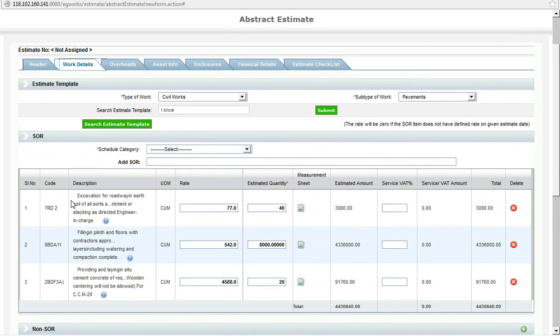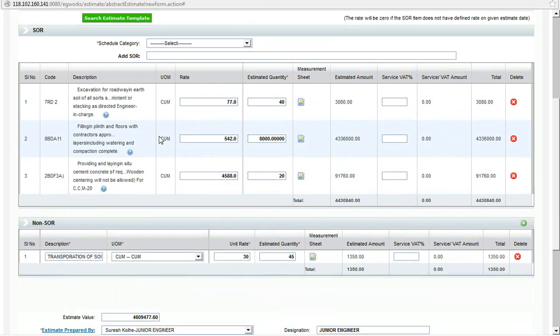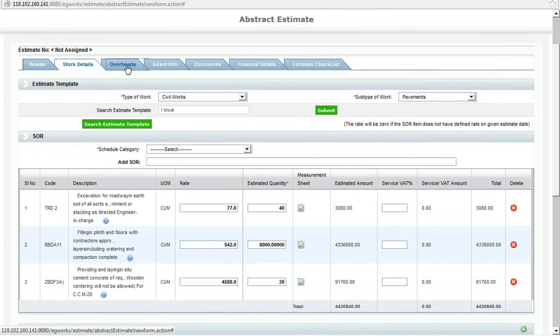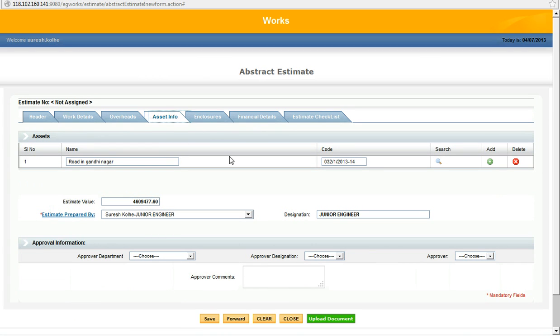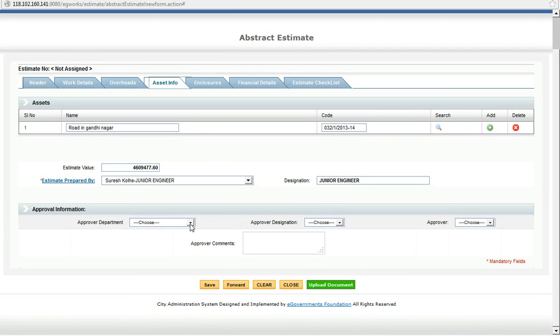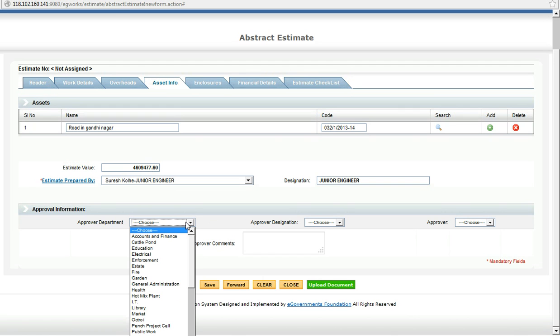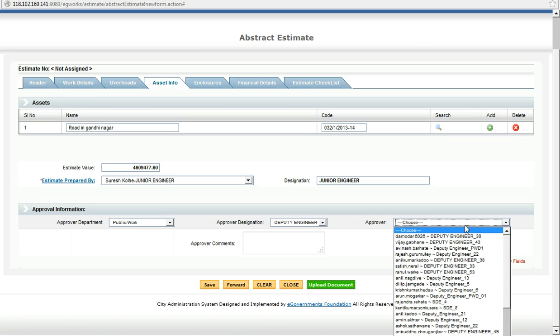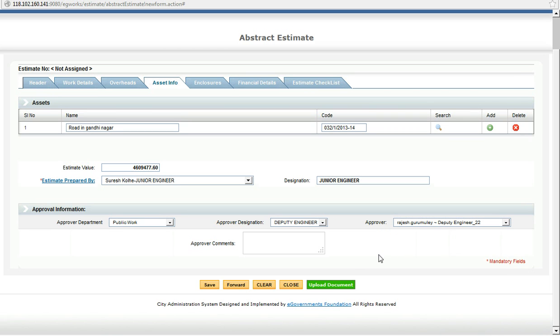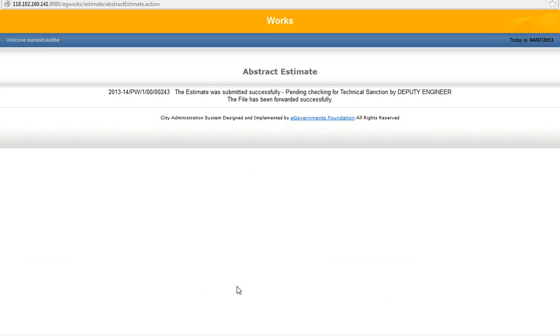We used the estimate template feature to get the SOR and non-SOR activities. Then added overheads, then defined the budget in which the project has to be executed, then attached the asset details over the estimate. Now I need to forward this estimate to the next higher level officer for approval. Clicking on forward will create the estimate. So the success message says the estimate is submitted successfully and gives the estimate number.